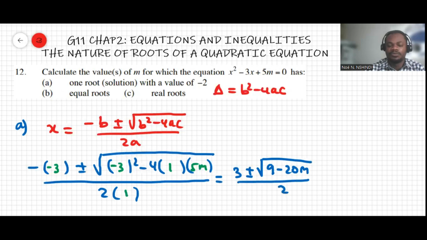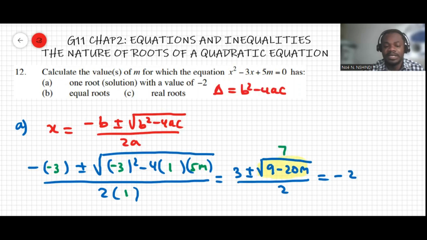Now, the question says that one of the roots must be equal to -2. You can notice that the part in the root here has to be equal to 7. Why am I saying that? Because 3 plus 7 would be 10, and 10 divided by 2 is 5. It's not working. But 3 minus 7 is -4, and -4 over 2 is -2.